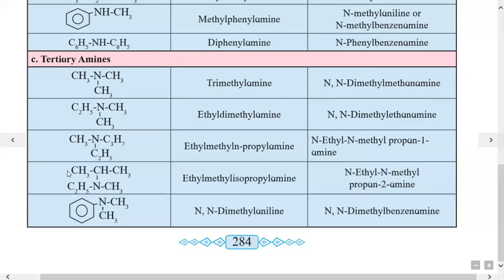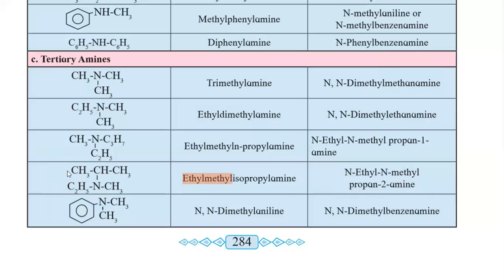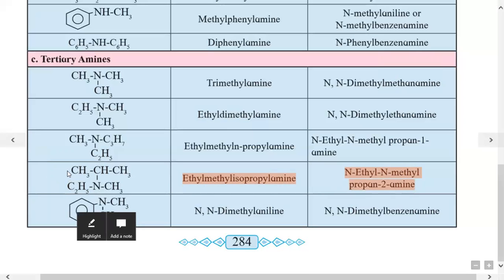Next example is again mixed type. Here isopropyl group, methyl group, and ethyl group are bonded to central nitrogen. So according to alphabetical order, first name of ethyl, then name of methyl, and then name isopropyl is given. So it is ethyl methyl isopropyl amine, and IUPAC name will be N-ethyl-N-methylpropan-2-amine is correct IUPAC name.